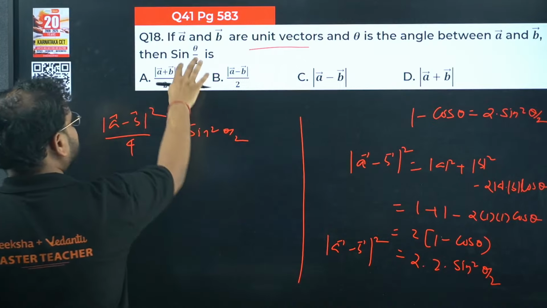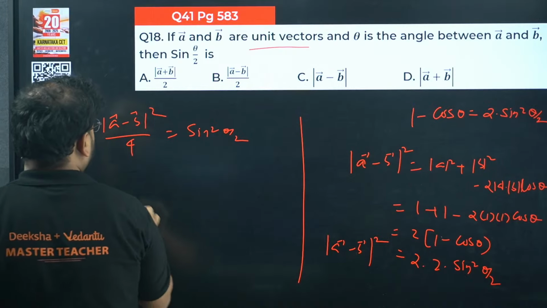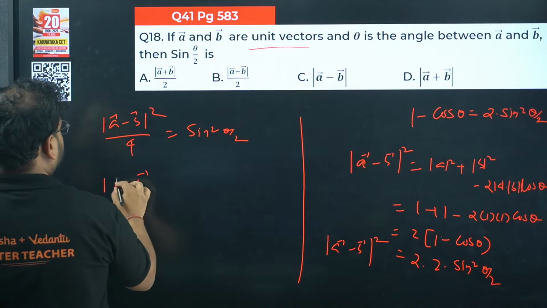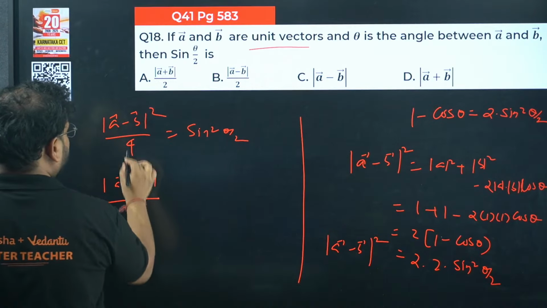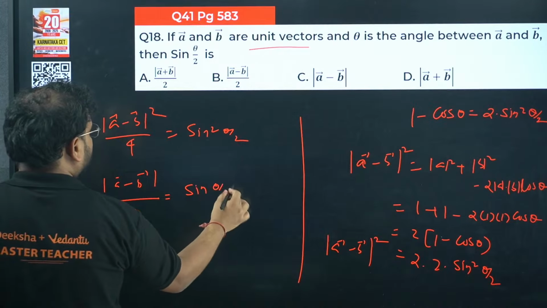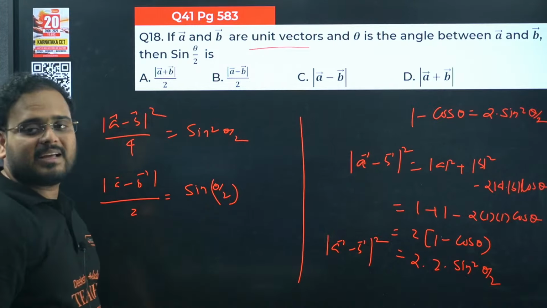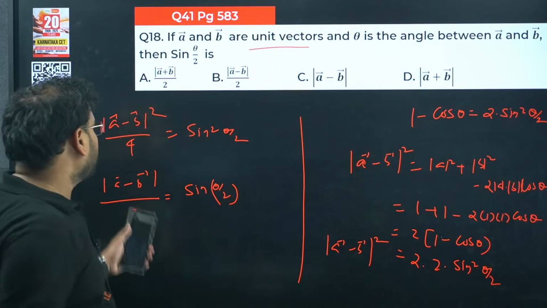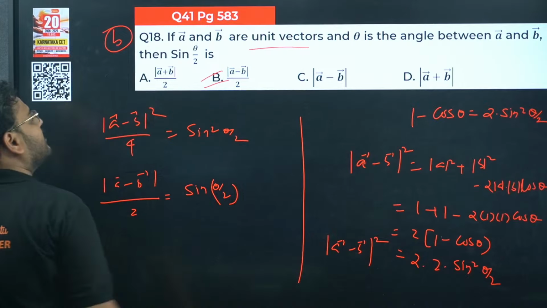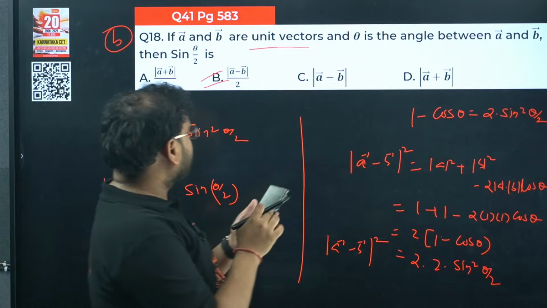I'm looking for just the value of the angle, not the square. So I'll take a square root on both sides. I'll have A minus B modulus by root of 4, which is 2, and this will become sine of theta by 2. And this answer is option B. Question number 41 from your page 583.